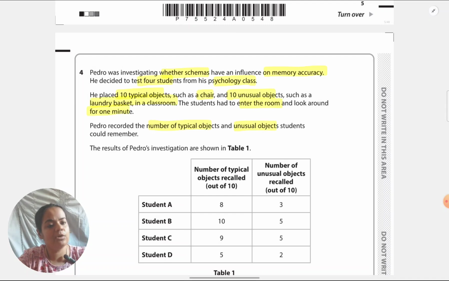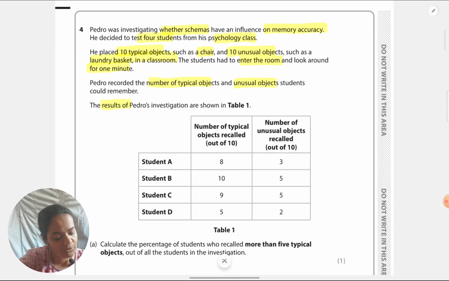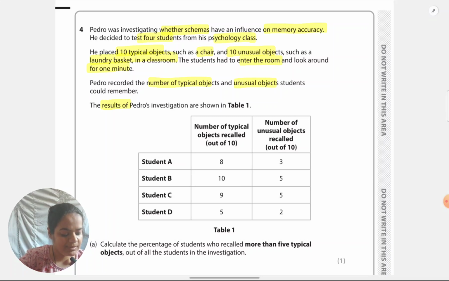So on the columns we can see typical and unusual objects recalled out of 10. And in the rows, we can see the students A, B, C, and D. Okay, now what they're asking us to do is calculate the percentage of students who recall more than 5 typical objects out of all the students in the investigation.